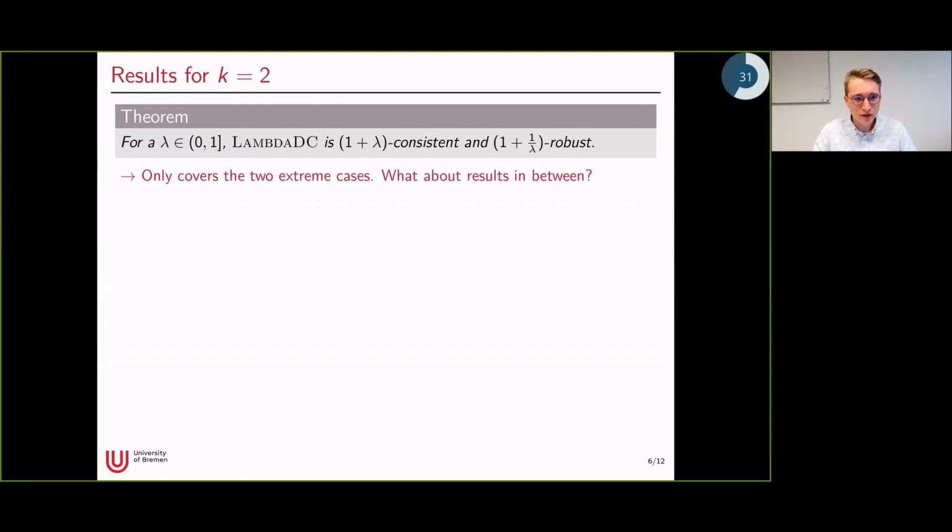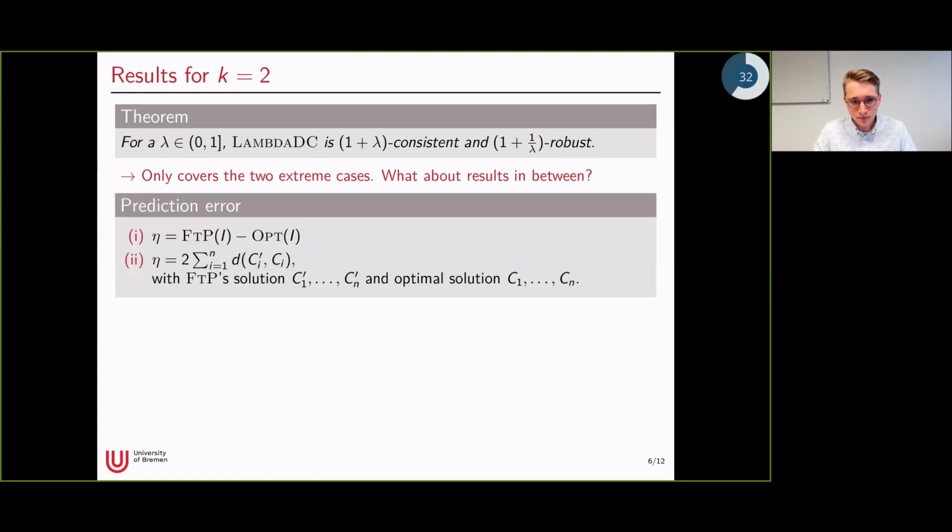Now, this theorem is nice, but it only covers the extreme cases. So for example, imagine we're given some prediction where almost every server is predicted correctly except one. Then the prediction is no longer perfect, which means that this theorem would only give us the robustness ratio. But we would actually expect that the algorithm on this almost perfect prediction may perform really well. And so we expect that the performance should be close to the consistency case.